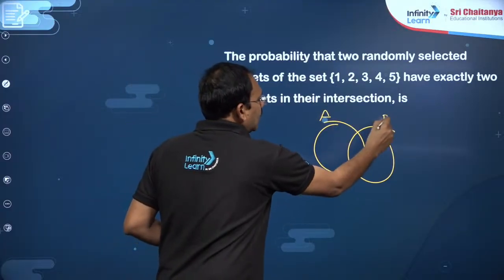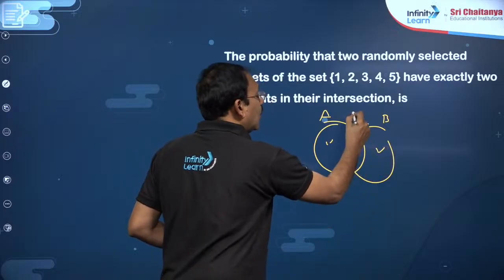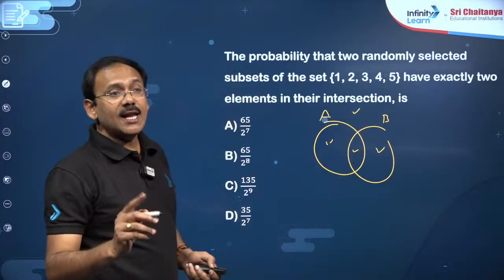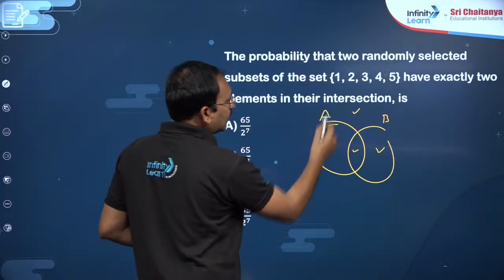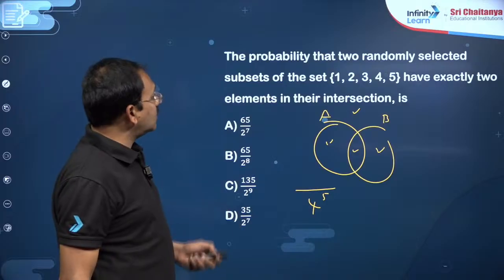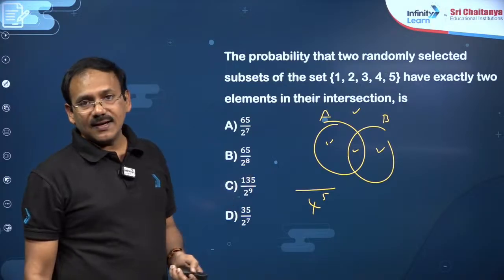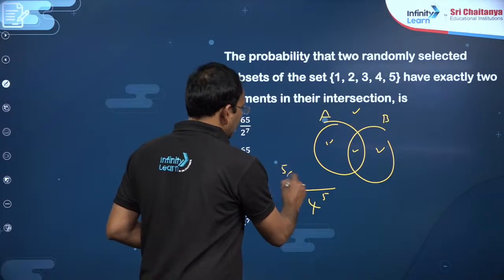Suppose A and B, it can be in only A or only B or the intersection or outside also. For every element there will be 4 possibilities, my dear friends. So you are going to get 4 power 5 as the total number of cases, but he wants exactly 2 elements in that intersection. Which 2 out of 5, you select 2, my dear friends?